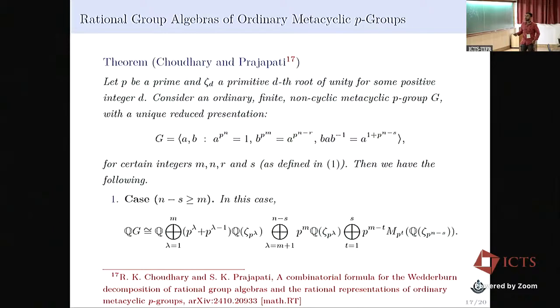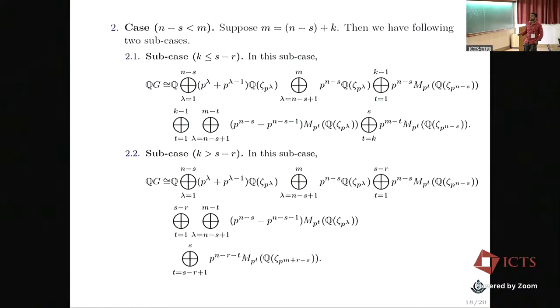Here again we have divided the groups into two cases. When n minus s is greater than or equal to m, we have this formula. For n minus s strictly less than m, we have these two subcases again. One thing we can observe, which I have not written here, is that all the non-split metacyclic p-groups fall into this subcase, and all others are split.